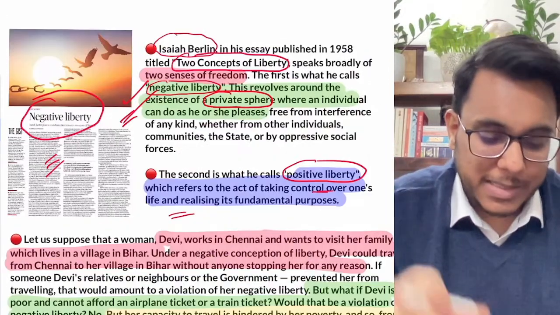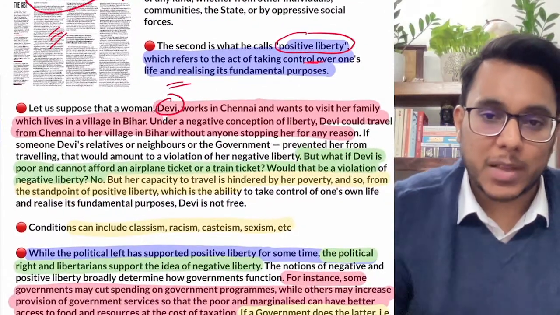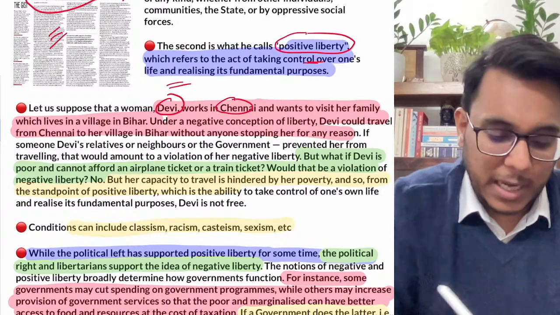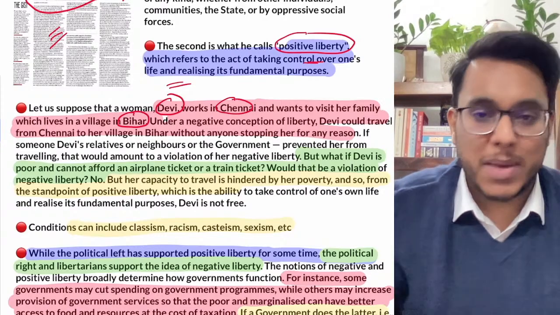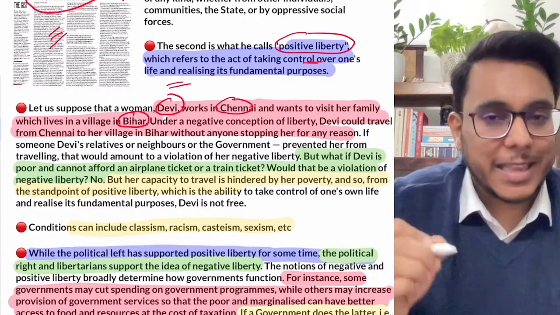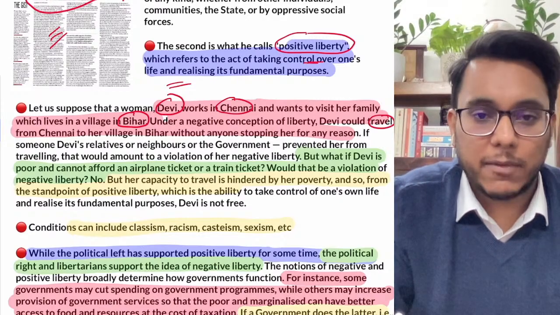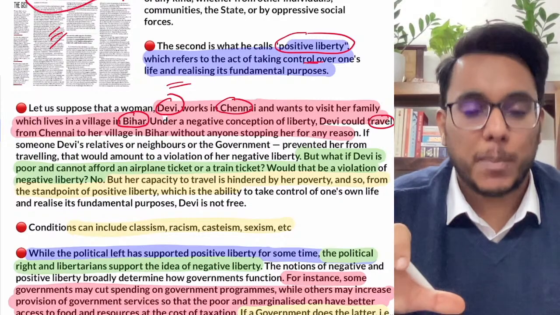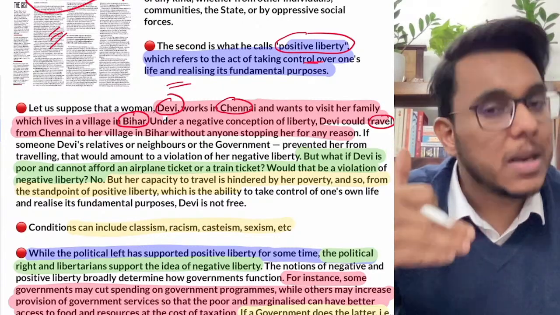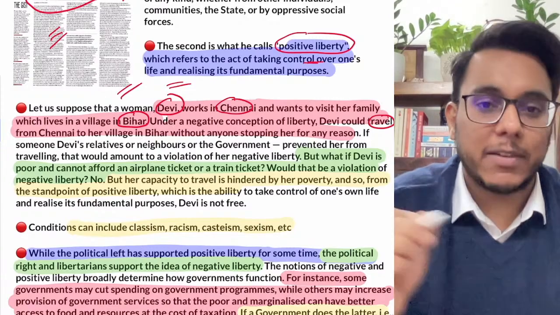So guys, the example is there. Suppose there is a woman and the name of that woman is Devi. Now Devi is working in Chennai and she wants to visit her family in Bihar. Now what is the negative liberty? Negative liberty is that Devi wants to go to Bihar. She could travel to Bihar from Chennai. Okay, nobody will stop her. She can travel whenever she wants. She can travel by whatever mode she wants. This is the negative liberty.